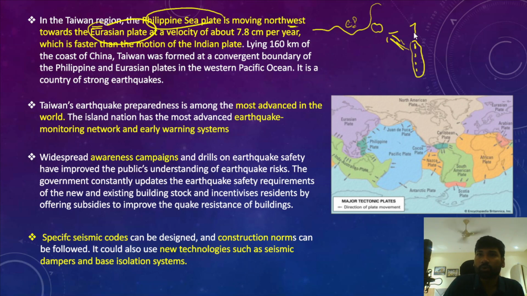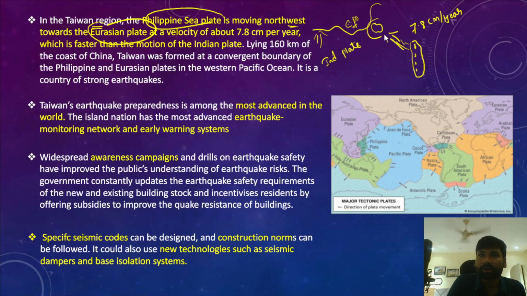The Philippine Sea plate is moving towards the Eurasian plate at a speed of 7.8 centimeters per year. This is the speed at which it is moving towards the Eurasian plate, towards China. It is also said that the movement of this plate is even faster than the movement of the Indian plate towards the Eurasian plate.